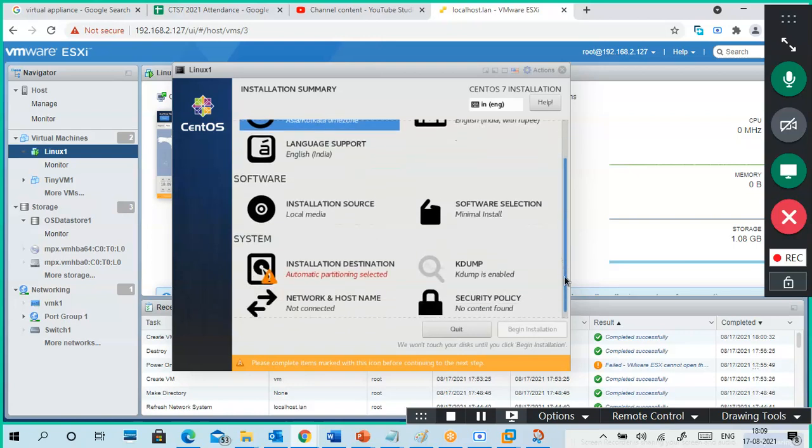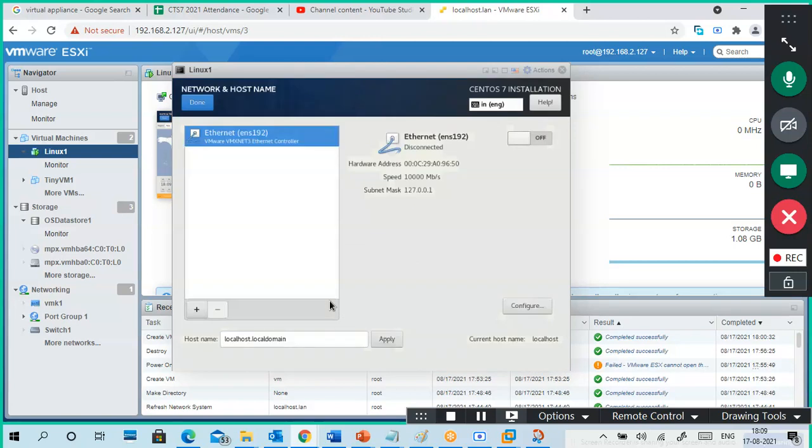First, I want to go to network and host name. So first I'm connecting to the network. I want to get an IP address for it. I got some IP address, see, 113, and I'm removing this. I want to give some static IP address. So the host name is linux1.